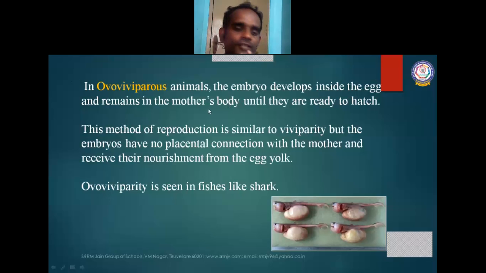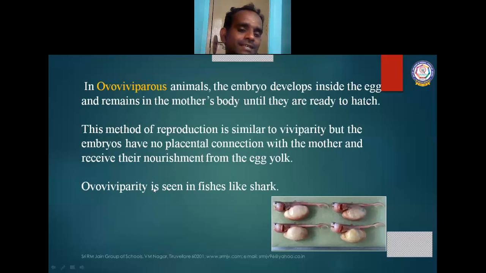This method of reproduction is similar to viviparity, but the embryos have no placental connection with the mother and receive their nourishment from the egg yolk.